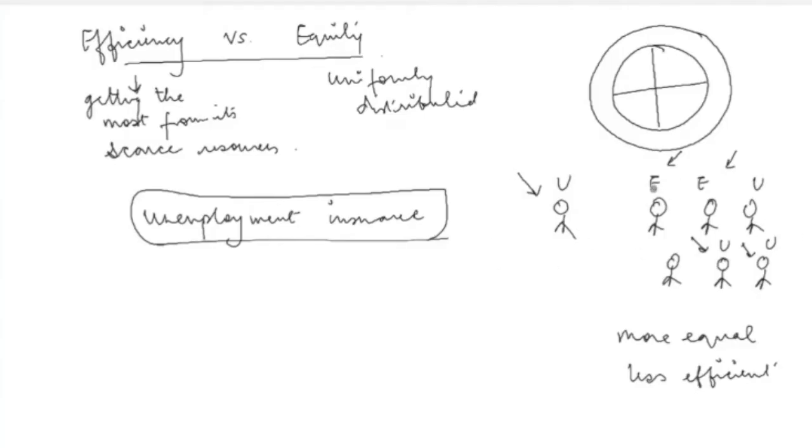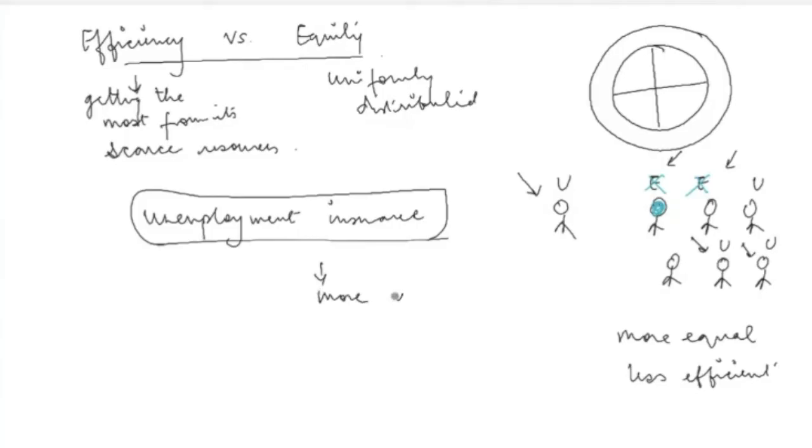So people who are employed will now say that there's no point working, because anyway, even if we are unemployed, the government is going to give us some income which may be less than the income that we are currently earning, but at least we are going to get more leisure. We are going to sit at home, we don't have to work hard, we don't have to scratch our brains, and so we are going to live a very comfortable life. So even they might decide to not work, and as a result of this, it might create more unemployment in the economy.